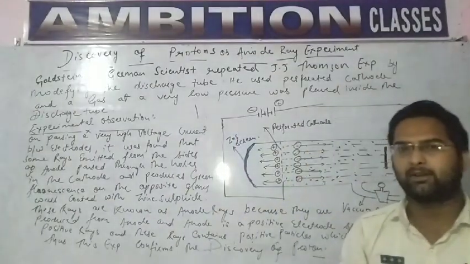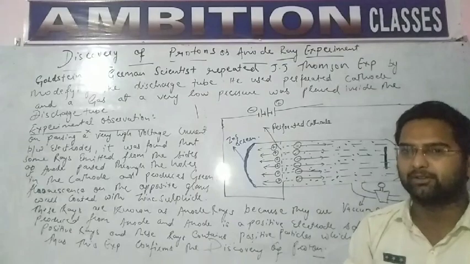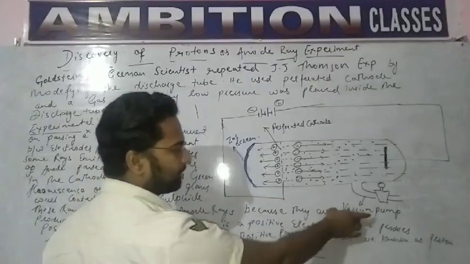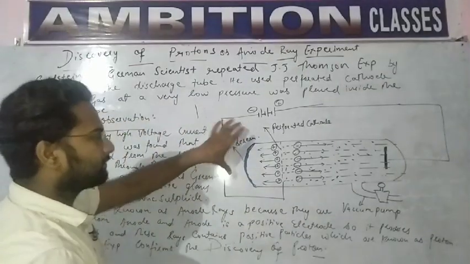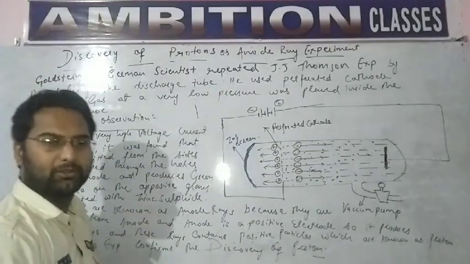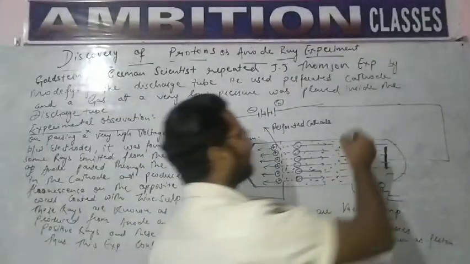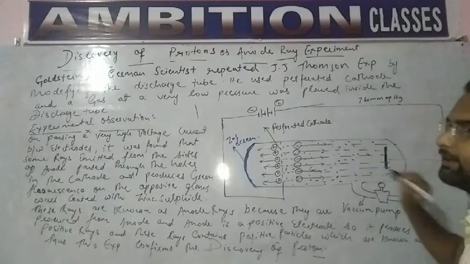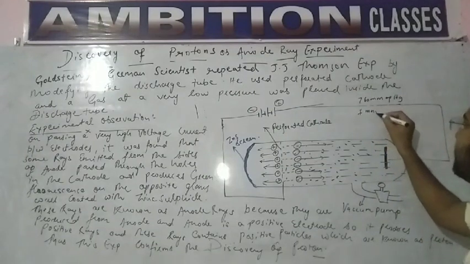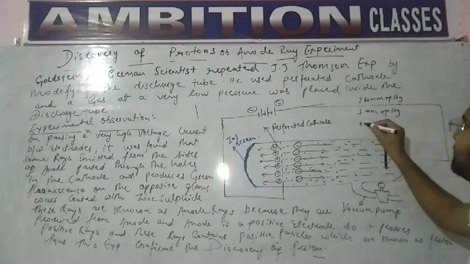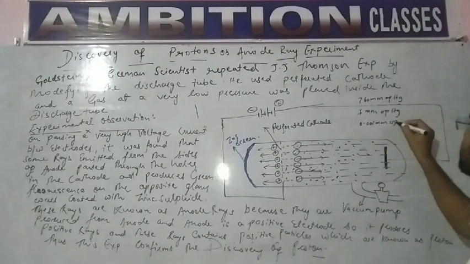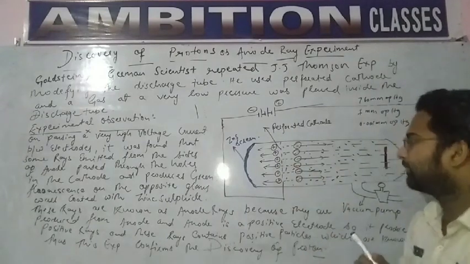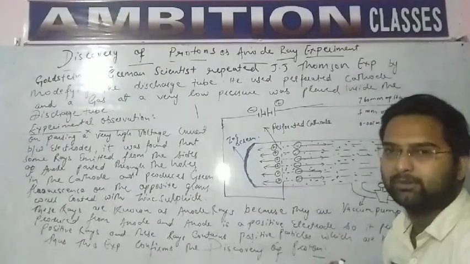I think you would have remembered how J.J. Thomson discovered the electron. What did he do? He carried out the experiment in a discharge tube with a vacuum pump. Firstly, students, the pressure was reduced in steps. At first it was 760 mm of Hg, after that it was 1 mm of Hg, and after that it was 0.001 mm of Hg. When it was 760 mm of Hg pressure inside the discharge tube, no electric current was produced and no rays were produced.